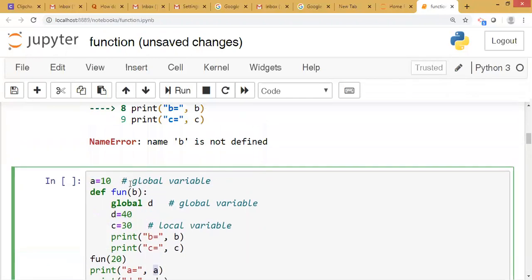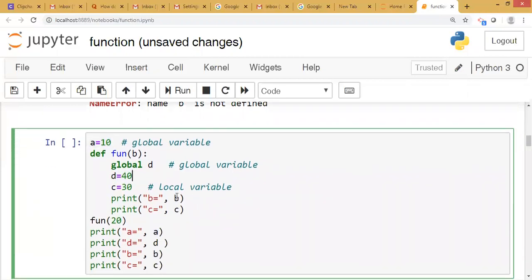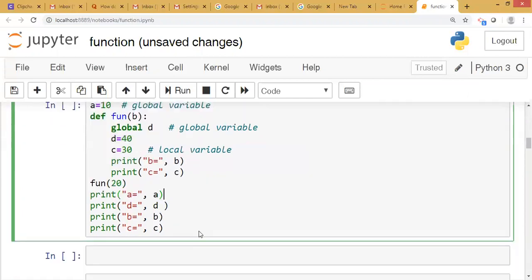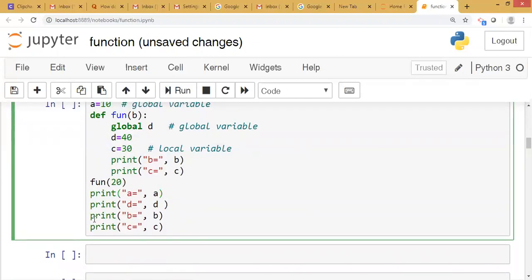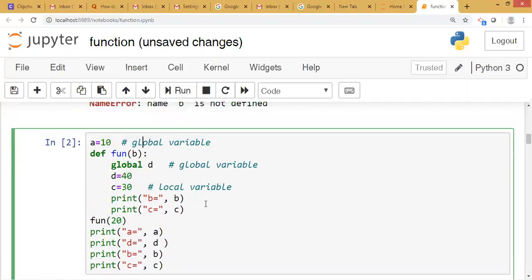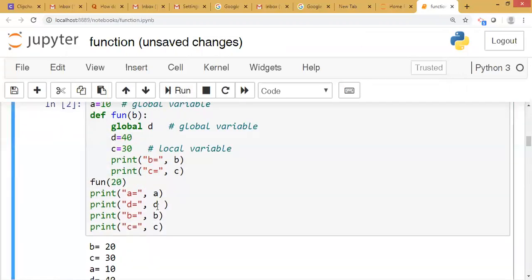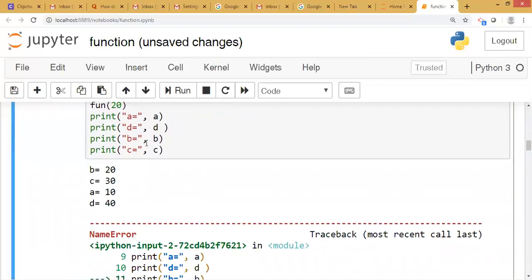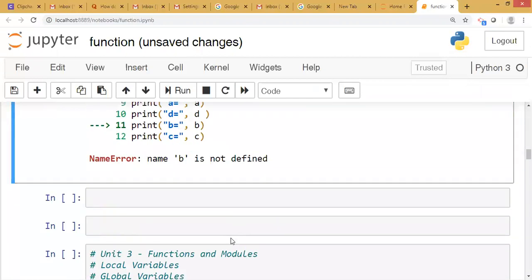Value of a is 10. Value of b is 20. Value of c is 30. And here outside the function, for value of b and value of c, interpreter will throw the error. Value of b is 20 that we are passing here, value of c is 30 given, value of a is 10 as it is global variable, and value of d is equal to 40 because we declared it as global variable. For b and c there will be error.